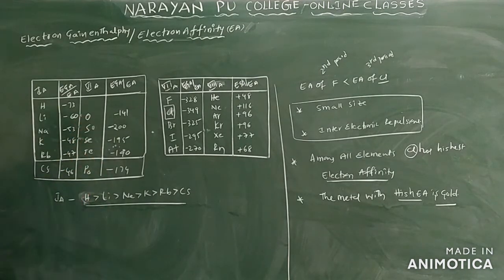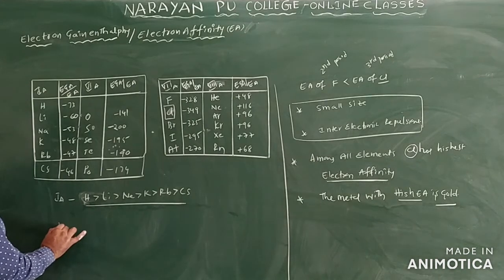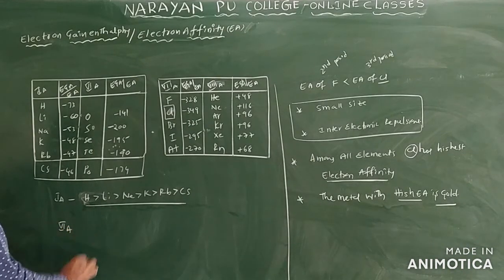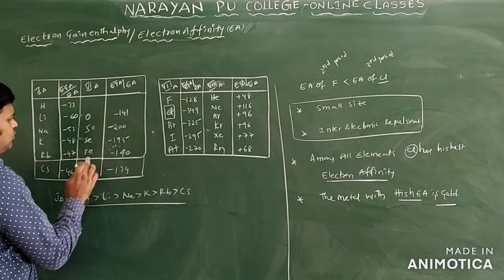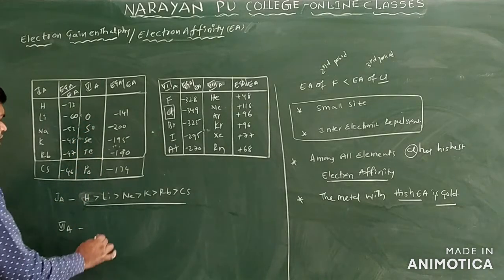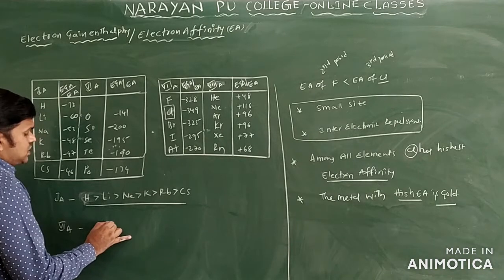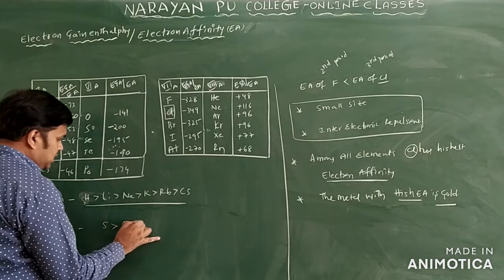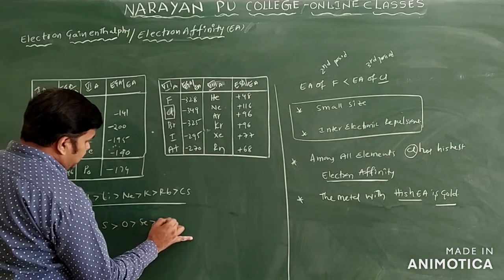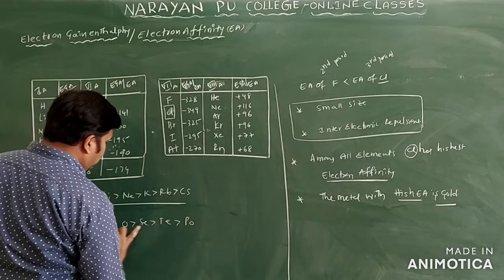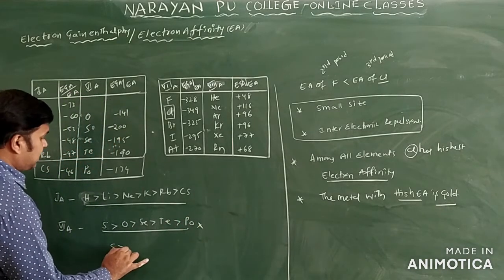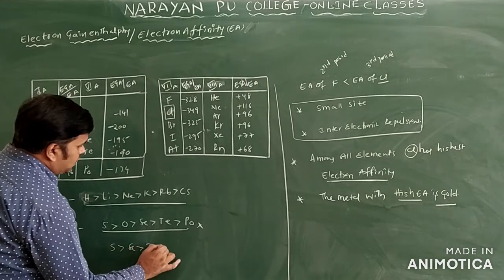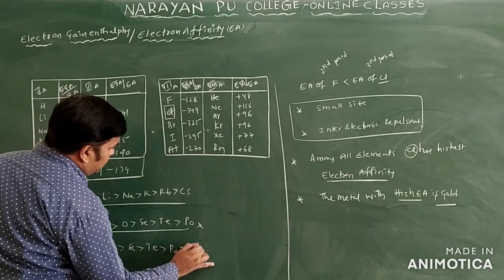Come to the oxygen family. Oxygen means the 16th group. Generally the elements are oxygen, sulfur, selenium, tellurium, and polonium only. So generally we may think the order is sulfur greater than oxygen greater than selenium greater than tellurium greater than polonium, but the order is not like this. Here it is sulfur greater than selenium, tellurium, polonium, and oxygen only.